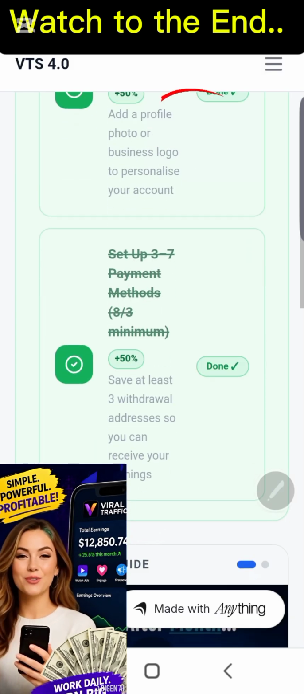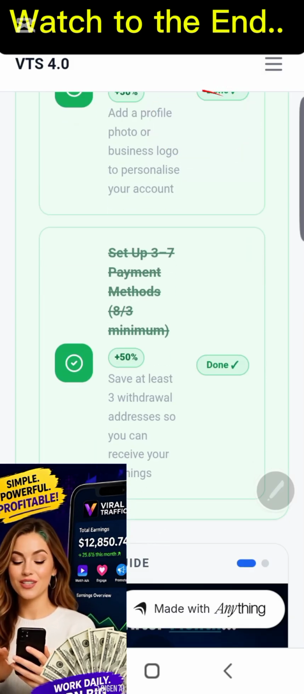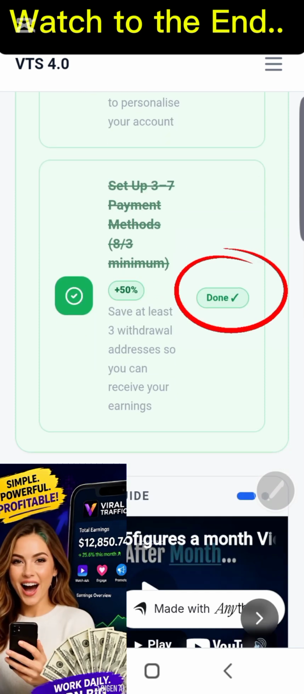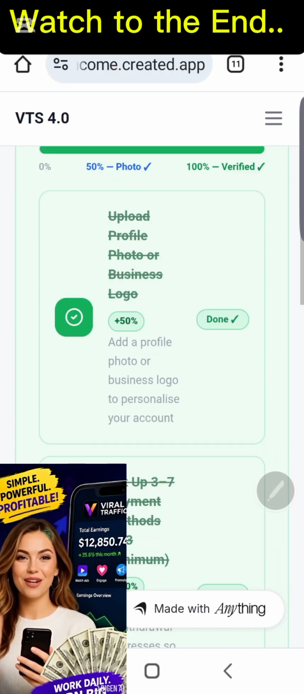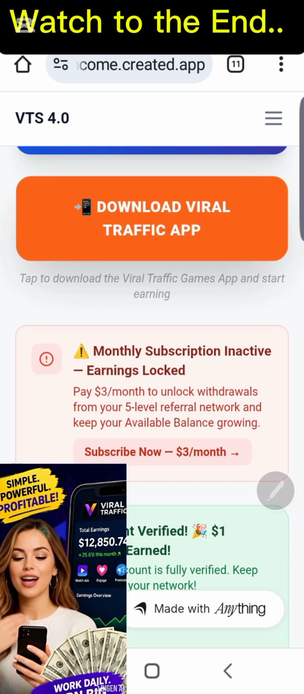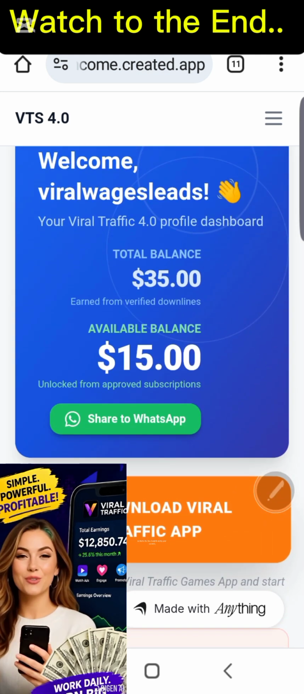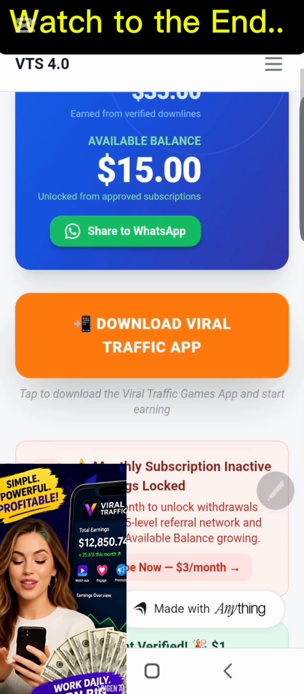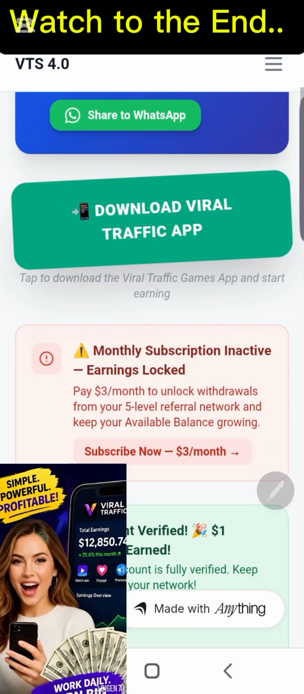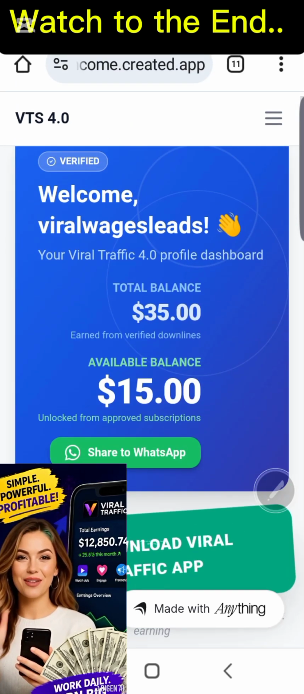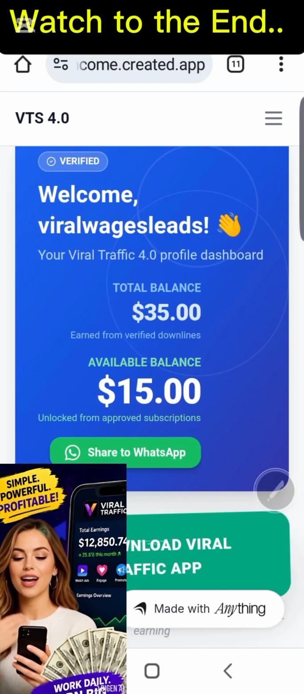After that, you set up your payment, that is your method of receiving payment. So those are the 2 ways to verify your account, that you're a real person. Once you verify your account, you are set to activate your subscription.